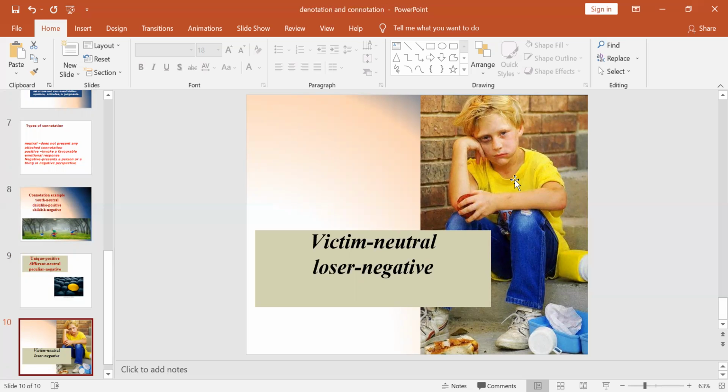So I hope now you are familiar with what we mean by denotation, what we mean by connotation, what the difference between connotation and denotation is, and what the types of connotation are. To sum up, denotation is nothing but the direct meaning of a word, and connotation is nothing but the indirect meaning of a word.